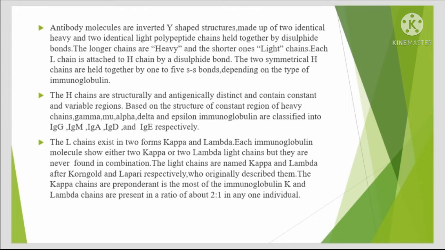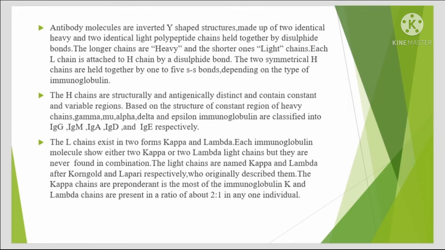The H chains are structurally and antigenically distinct and contain constant and variable regions. Based on the structure of the constant region of heavy chains, gamma, mu, alpha, delta and epsilon, immunoglobulins are classified into IgG, IgM, IgA, IgD and IgE respectively.